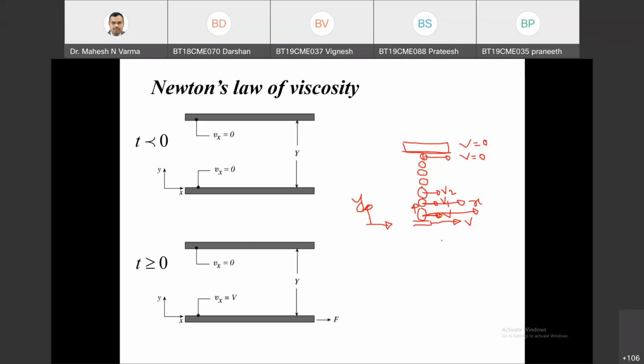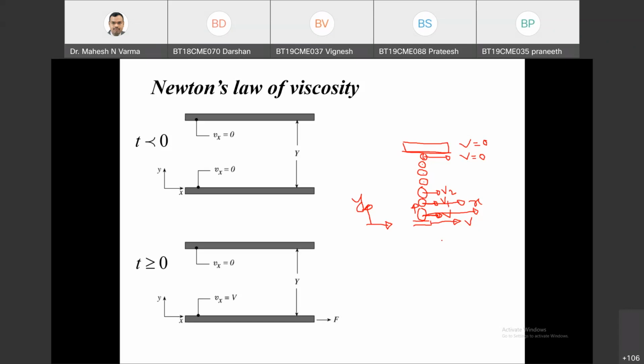Hence you will see that there are two directions associated with the molecular momentum flux. So there will be a tau yx. The first suffix indicates the direction of transport of momentum, and the second suffix indicates the direction of momentum. So anybody has any confusion in this?